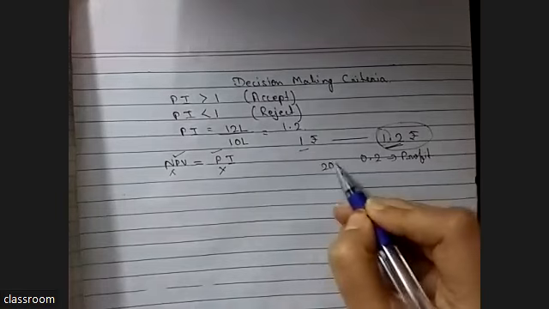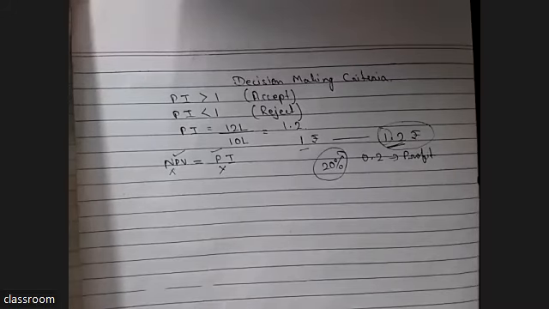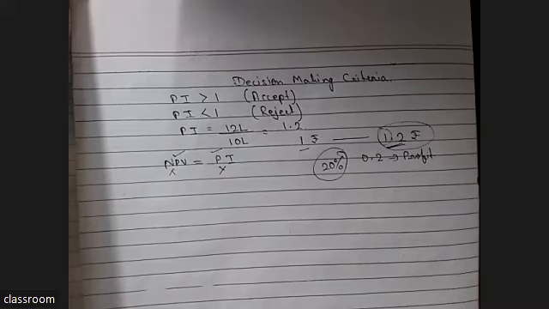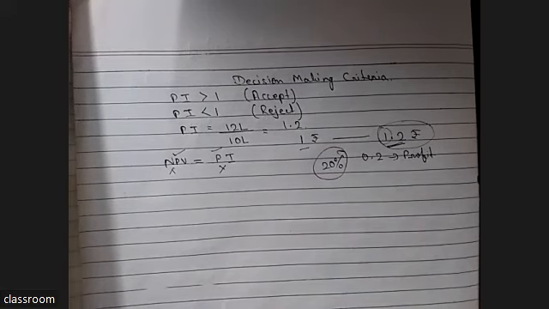So 20% is approximately our profit, whatever we invest. It is on the basis of inflow only. It does not contain interest, tax, or any other factor, only inflow. So on the basis of inflow, our profit is 20%. PI says only this much.